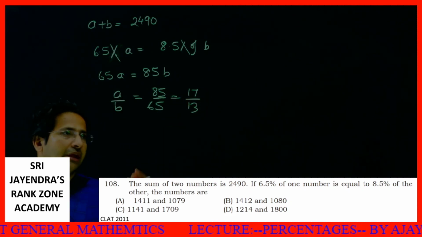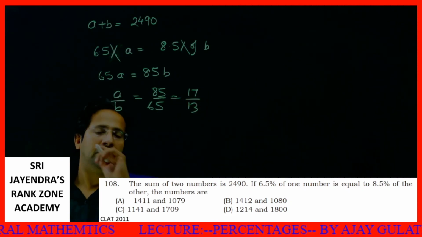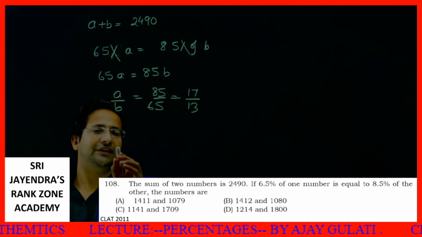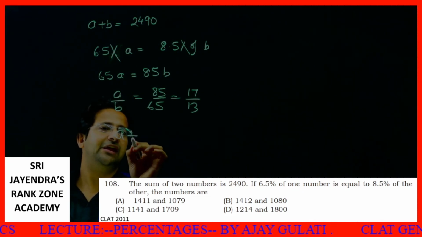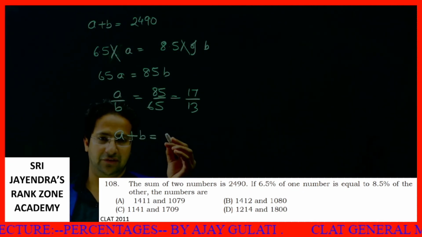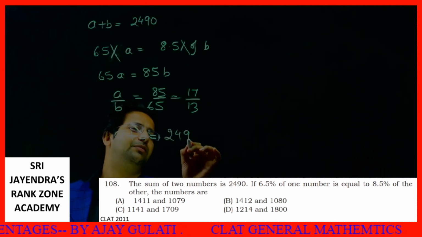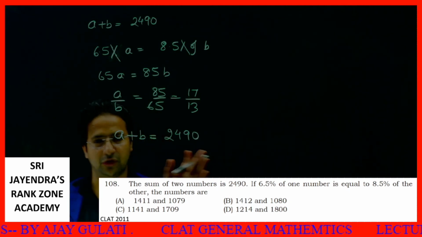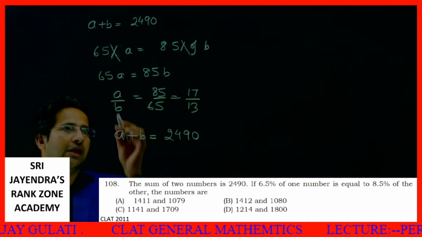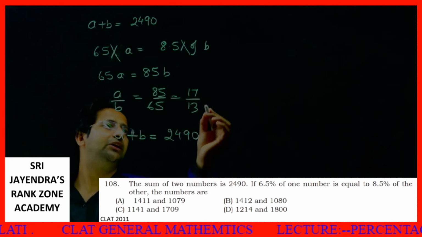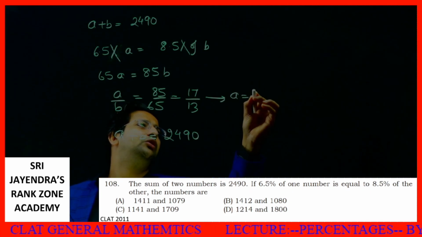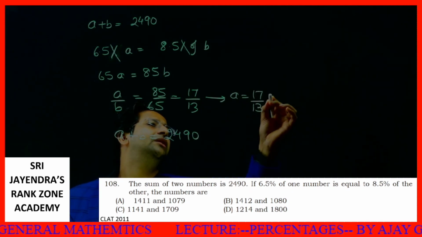Now either you can calculate it. So see, what we are given, A plus B is equal to 2490. I'm really not interested in doing this, but I am doing this for your sake. Then I'll tell you the shortcut. A by B is equal to 17 by 13, or I can say A is equal to 17 by 13 B.